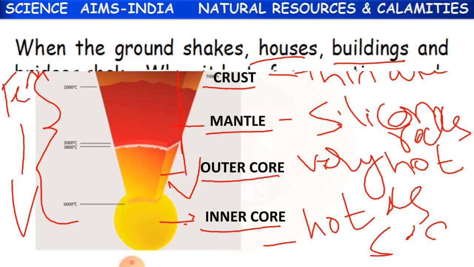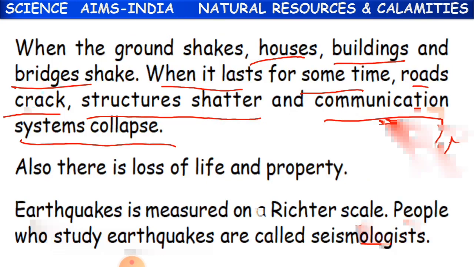Okay, children, see, there is huge damage, and communication systems also collapse. Communication systems means what? Like mobiles, electricity. We have interruption in the power supply. So our phones will not be working, landlines will not be working, televisions, all these communication systems, that is the satellite connectivities, all are not going to work. Okay, children. And also there is a loss of life and property.